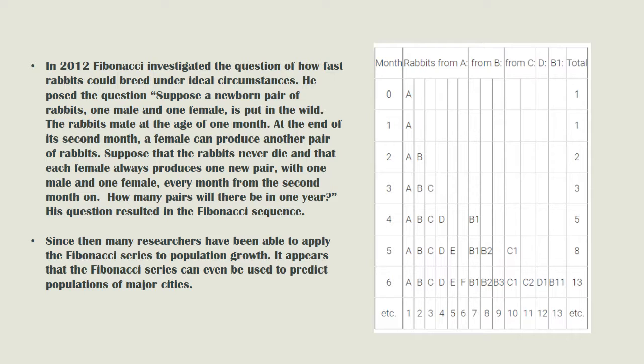Suppose that the rabbits never die and that each female always produces one new pair, with one male and one female every month from the second month on. How many pairs will there be in 1 year? His question resulted in the Fibonacci sequence. Since then, many researchers have been able to apply the Fibonacci sequence to population growth. It appears that the Fibonacci series can even be used to predict population of major cities.